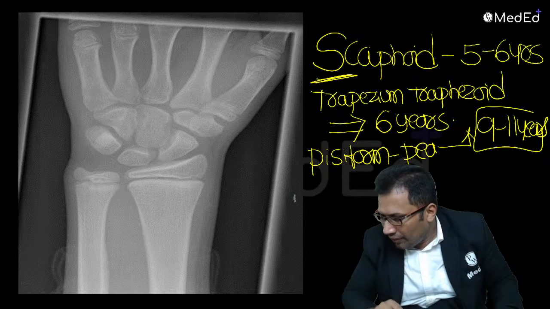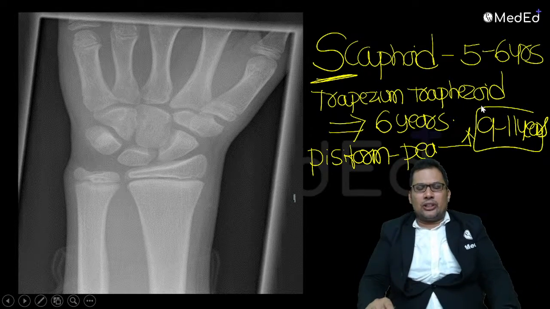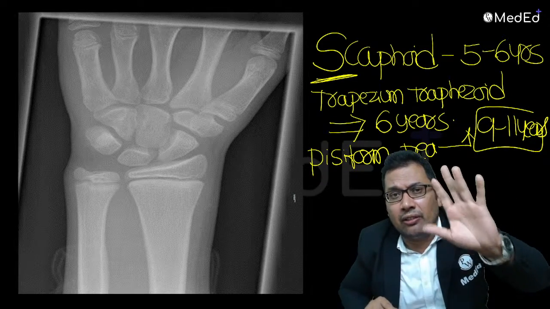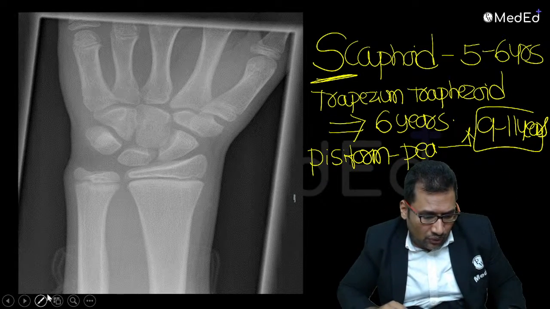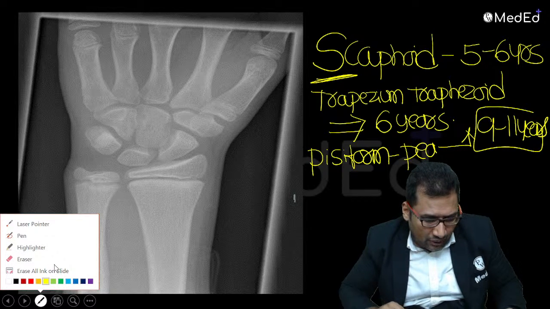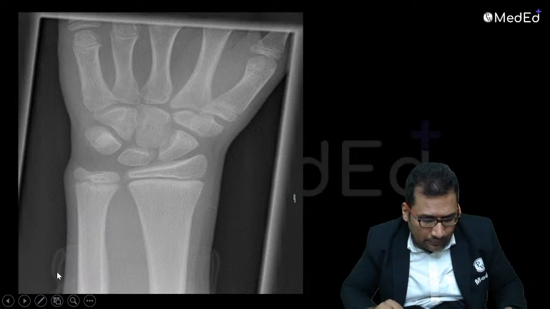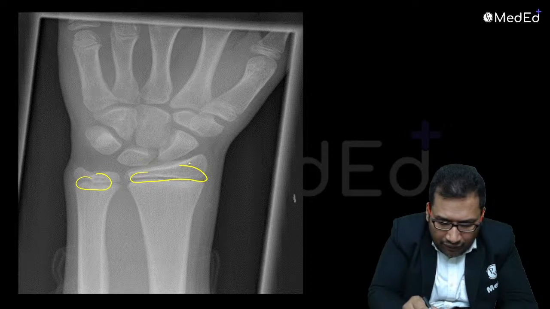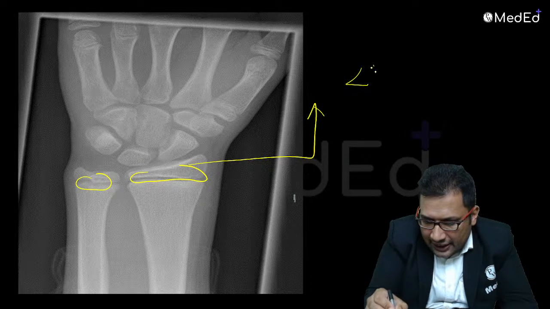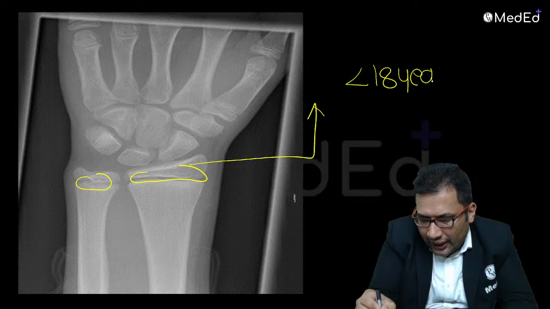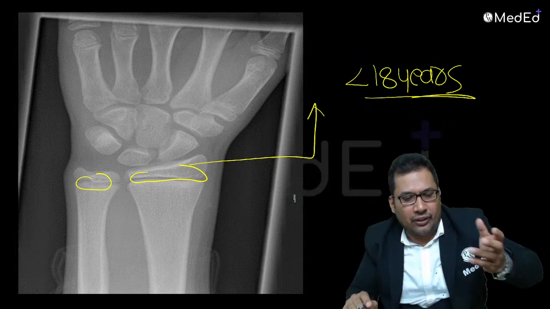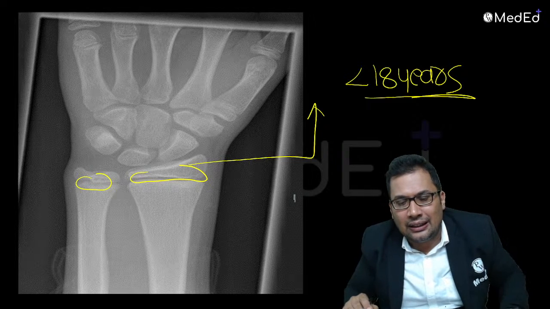So all these are common. Smallest is pisiform, largest is capitate, and they never ever fuse. Now look at this. This is the lower end of radius and ulna, and it is not fused. So lower end of radius and ulna not fused means less than 18 years. They are going to fuse by 18 years.